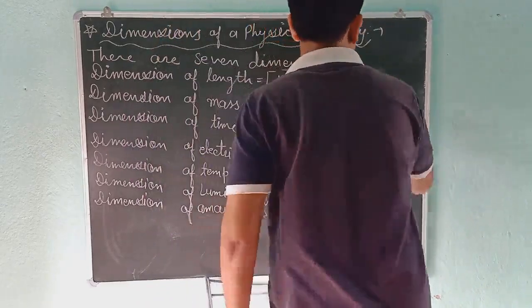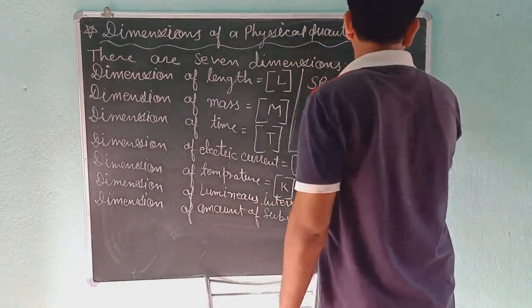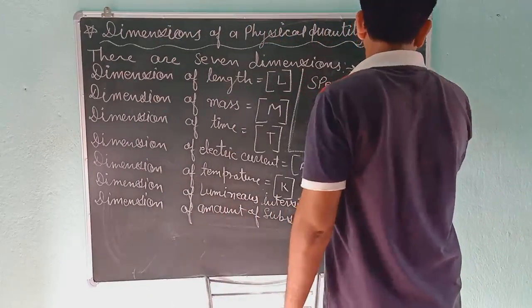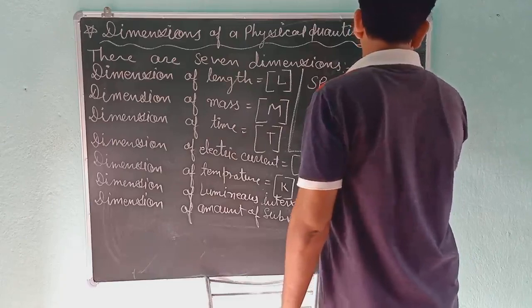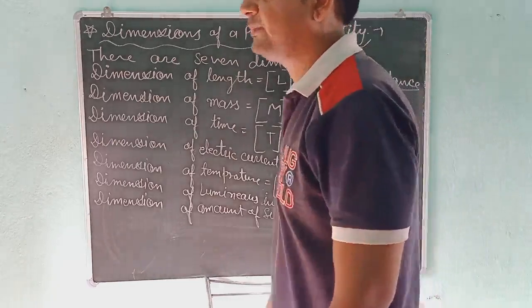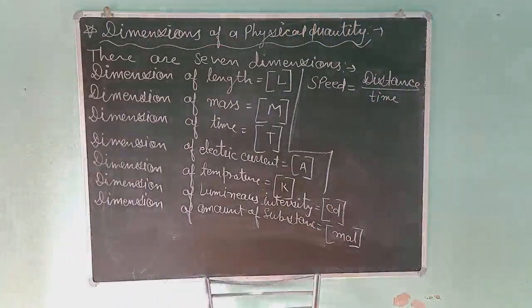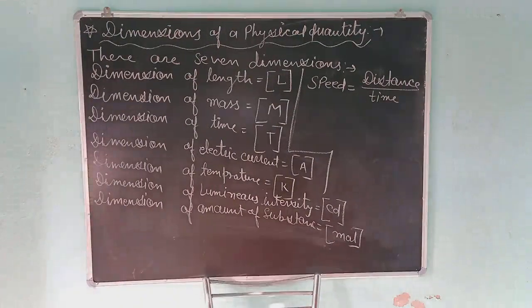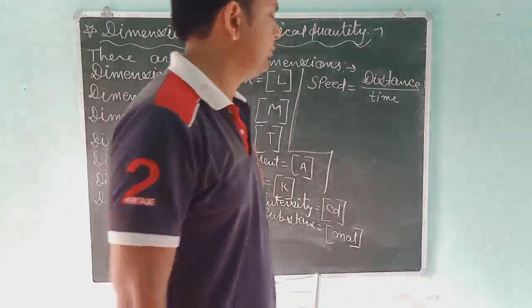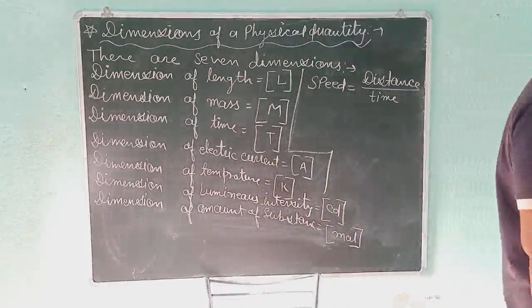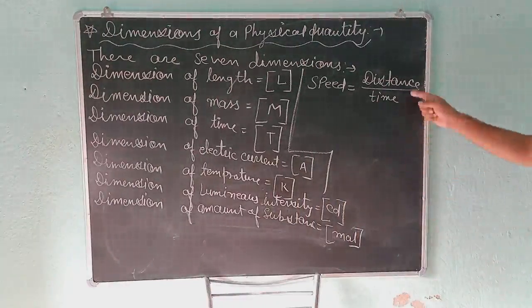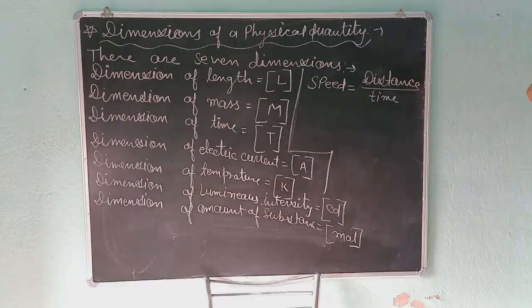Distance upon time. This is the formula to find the speed of any vehicle, of any object which is running. We can calculate the speed by this formula. This is the distance upon time.